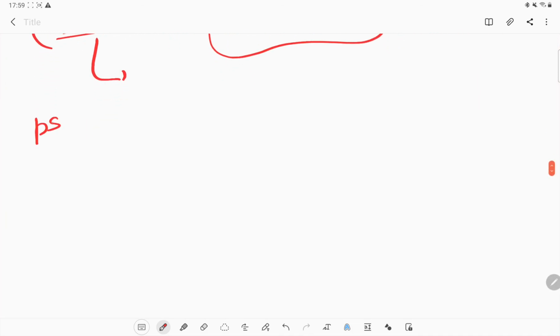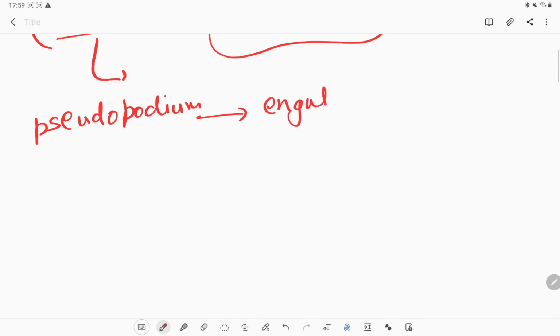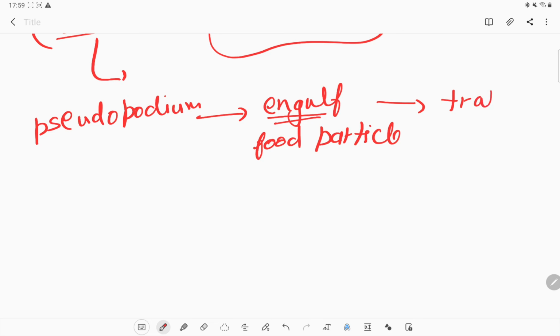Now we will discuss the main function. First, the pseudopodium will form, the finger like projection. That finger like projection helps in engulfing the food particles. All the food particles can be engulfed with the help of the pseudopodia. Now they are trapped in the food vacuoles.